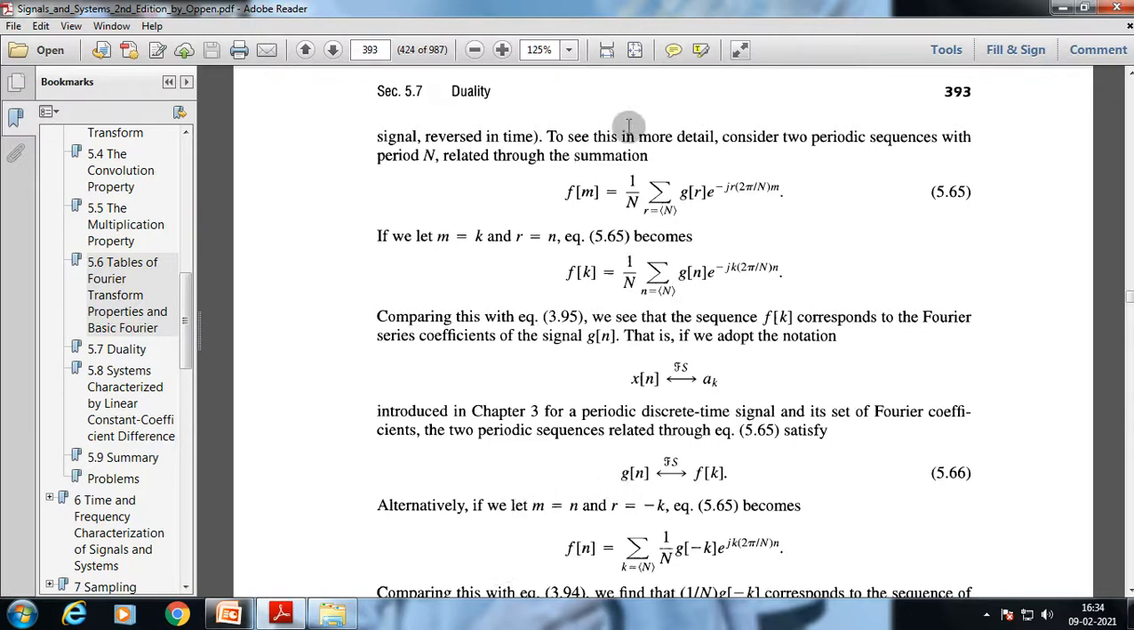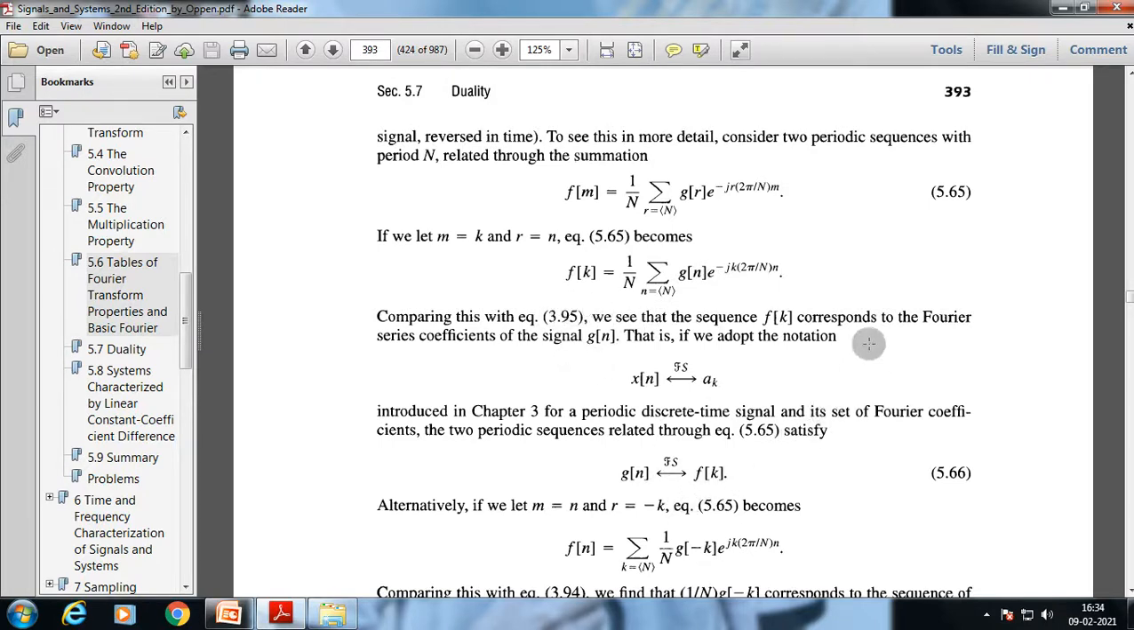To see this in more detail, consider two periodic sequences with period N related through summation. It looks like this: f[m] is the summation over r equal to N of g[r] e^(minus j r 2 pi by N m). If we let m equal k and r equal n, this equation becomes f[k], which is equal to the summation over n equal to N of g[n] e^(minus j k 2 pi by N n). Compare this equation with 3.95.